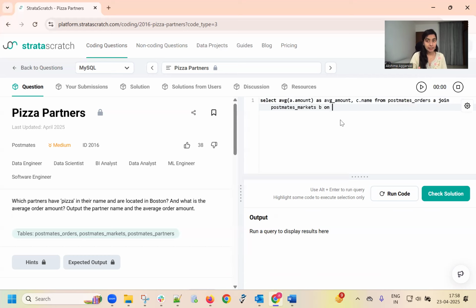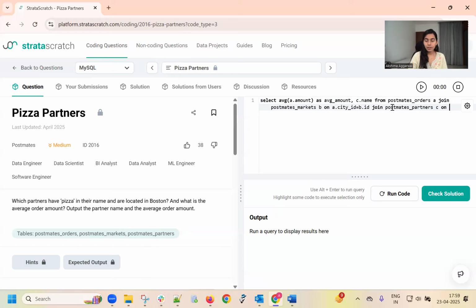That's the ID. Okay. On A dot city underscore ID equal to B dot ID. Right? Next, join the third data frame. Join Postmates underscore partners, which is aliased as C.